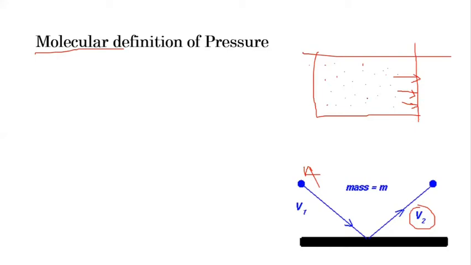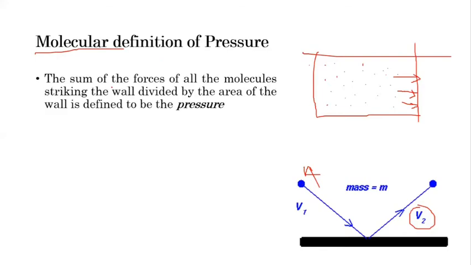This is the molecular definition: the sum of the forces of all the molecules striking the wall divided by the area of the wall is defined as the pressure. It is fundamentally the same, force divided by area. But when you consider the gaseous form or the molecular theory, we have to consider the summation of all forces.